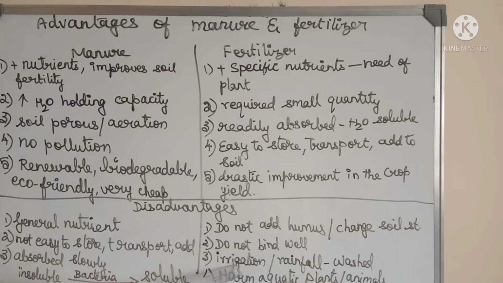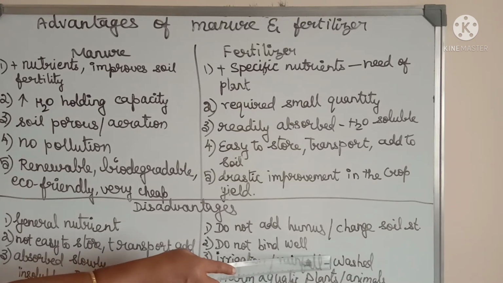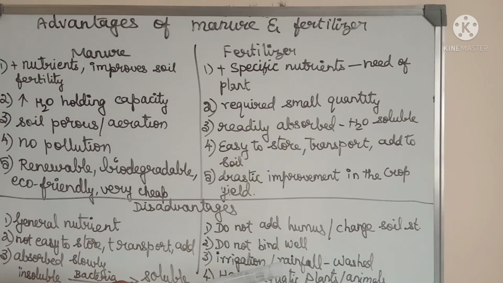When it is spread over the surface of the soil, during the process of irrigation or during the rain, it may be washed off and it may enter into the nearby water body. As a result, the water becomes unfit for human consumption. And one more story is there, that is eutrophication.